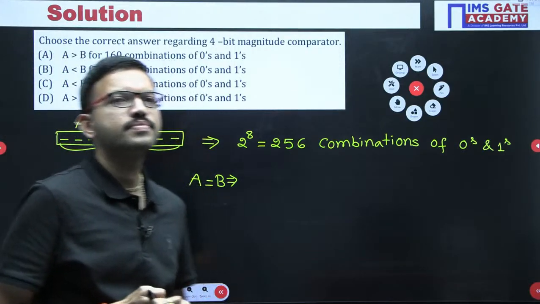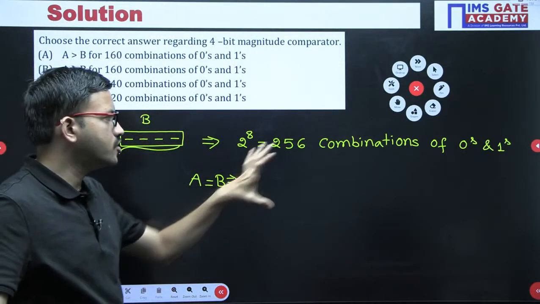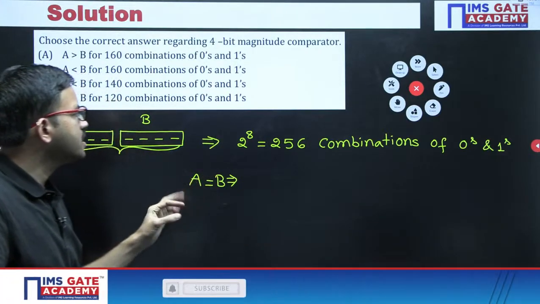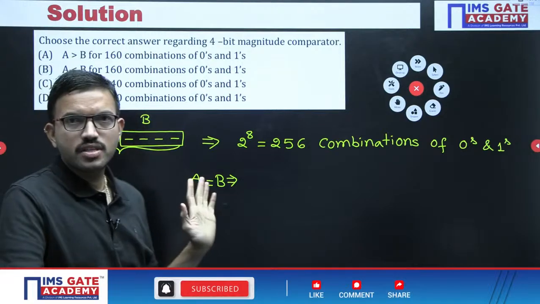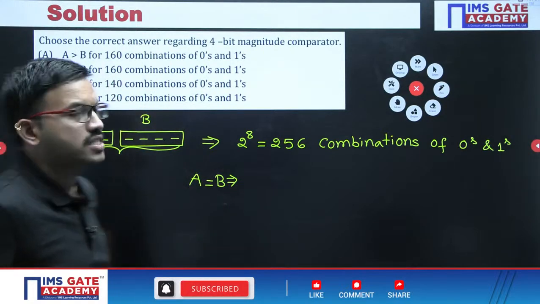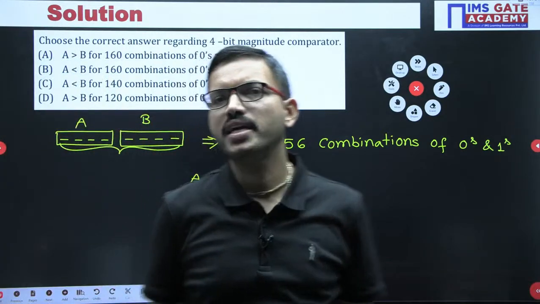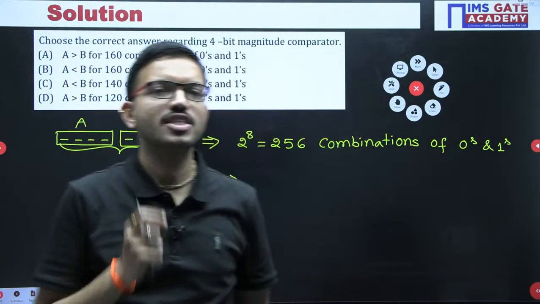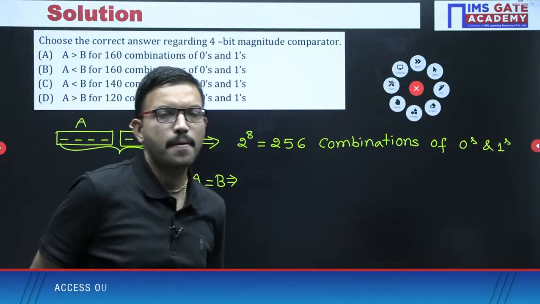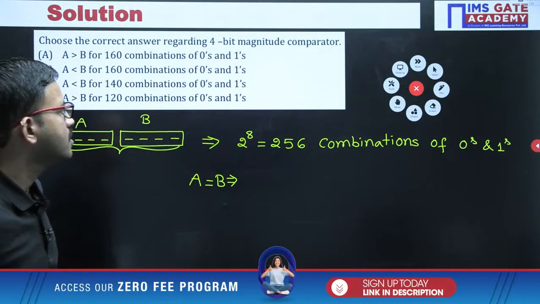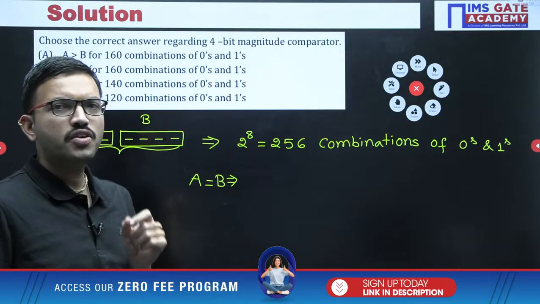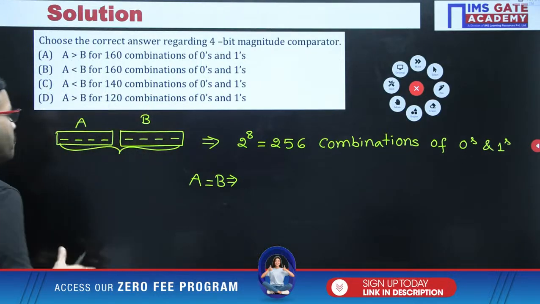Any guess? You understood the total number of combinations is 256, among which for how many combinations are A and B equal. In this question you don't have any choice with respect to A and B being equal, but in order to decide among these choices which one is correct, I am giving the shortcut or easiest method. First we want to decide for how many combinations A and B are equal. Simple. I am giving the hint, at least you can give a try.